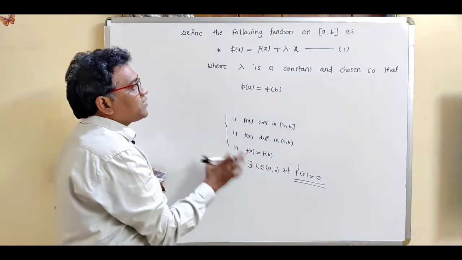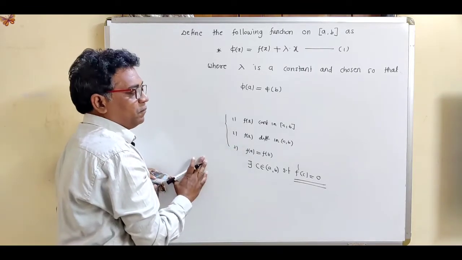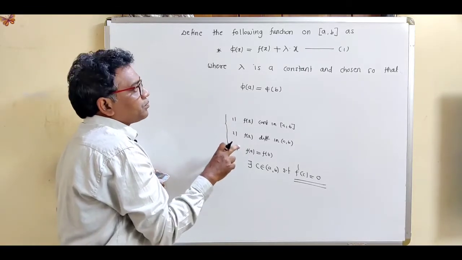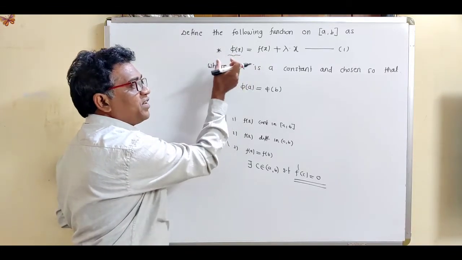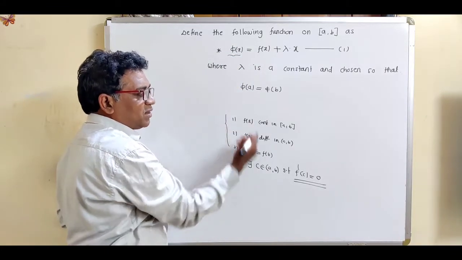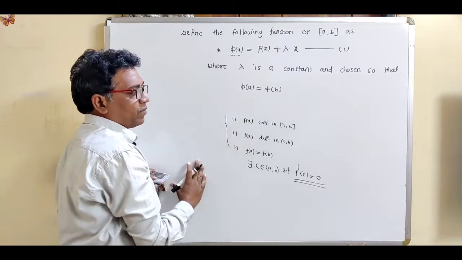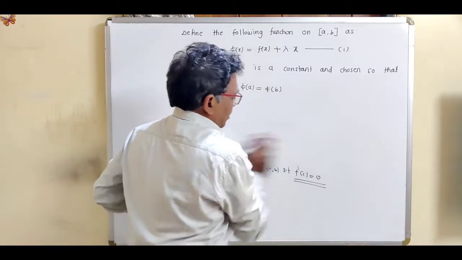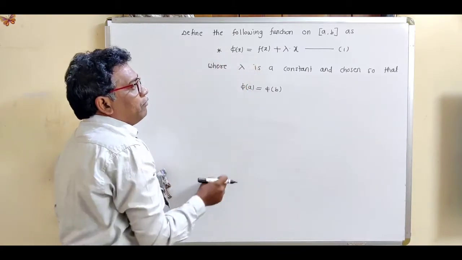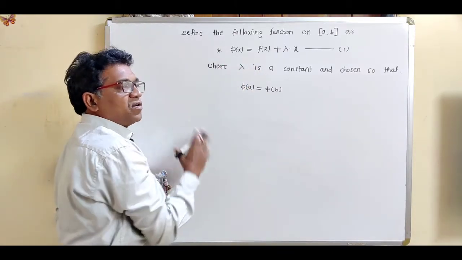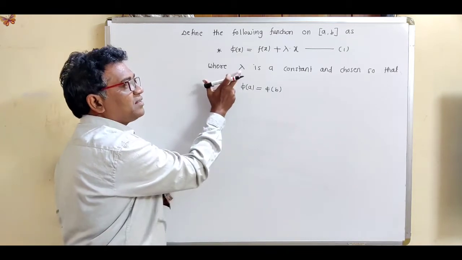So see, what is the first step in Lagrange's mean value theorem? First of all, construct some function phi which obviously satisfies all the three conditions of Rolle's theorem. Now see, we have taken this lambda, it is a constant quantity, and how to select this lambda?